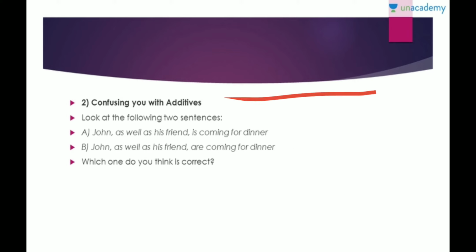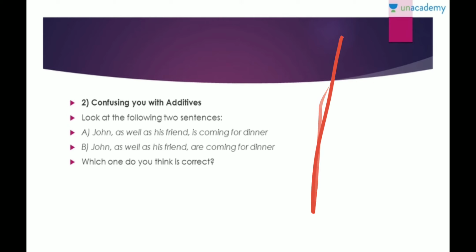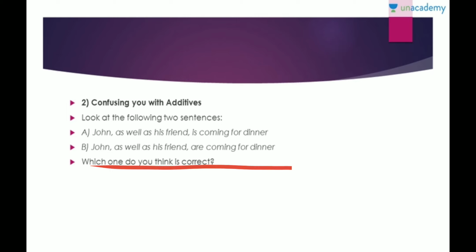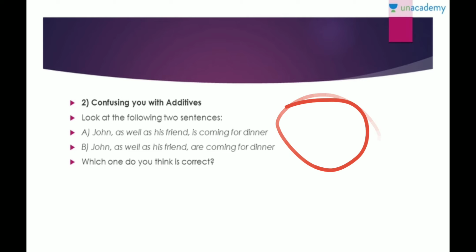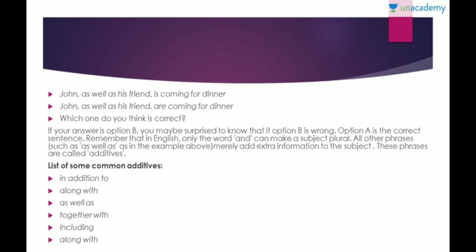Okay, next, they will confuse you with additives. Just have a look at the example below and see which of them is correct. "John as well as his friend is coming for dinner," or "John as well as his friend are coming for dinner." Which of the following do you think is correct? Obviously, you may feel that answer B would be correct, because John is there and his friend, so there are two people, so it will be plural. But the answer is wrong. Option A will be the correct answer.